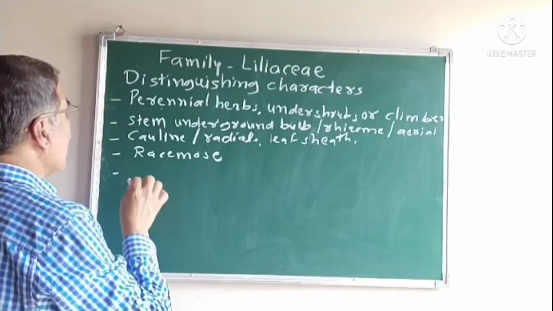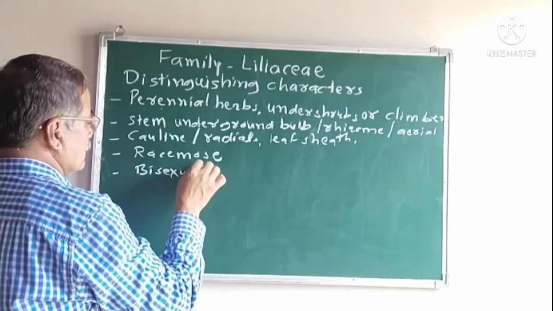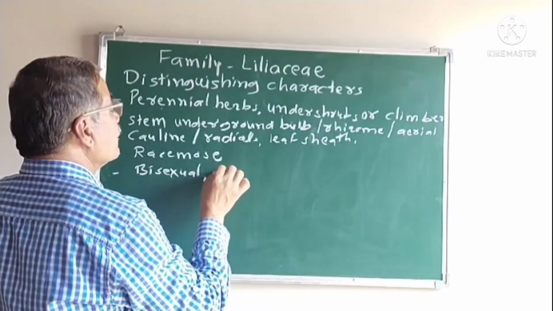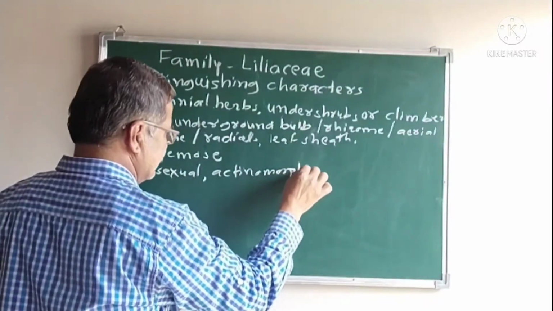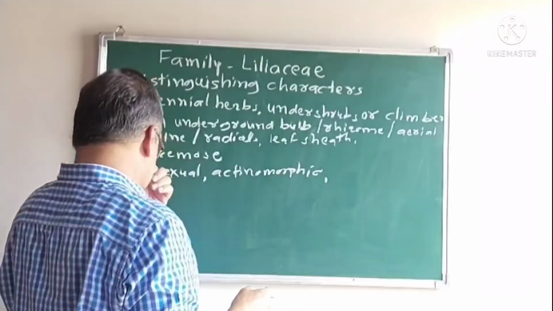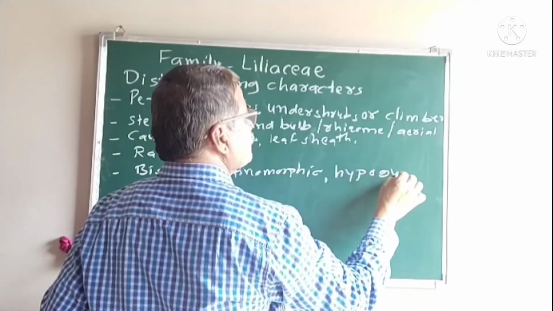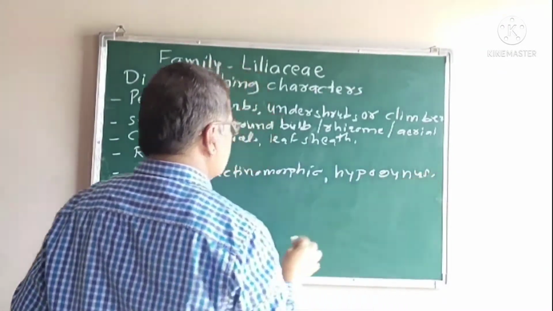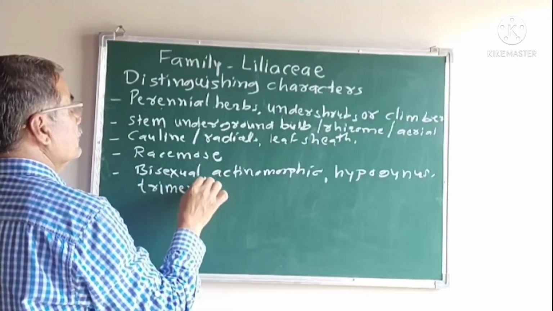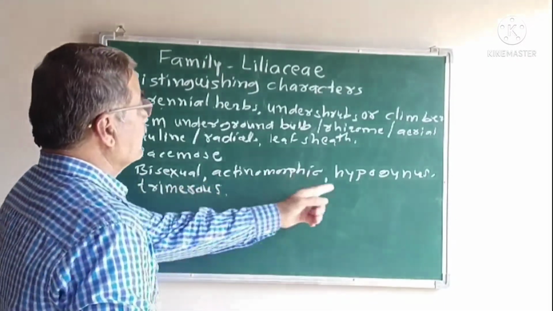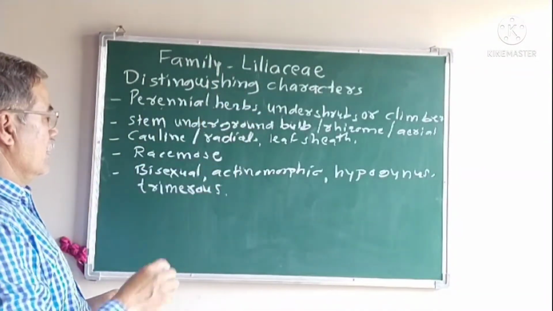Then the flowers are bisexual, regular, that is known as actinomorphic, hypogynous, and trimerous. Means these four characters are found in all plants of the Liliaceae family.